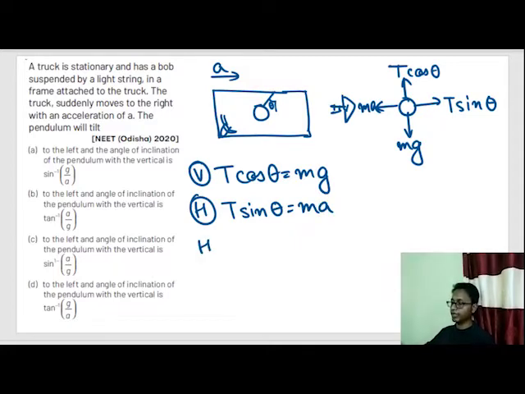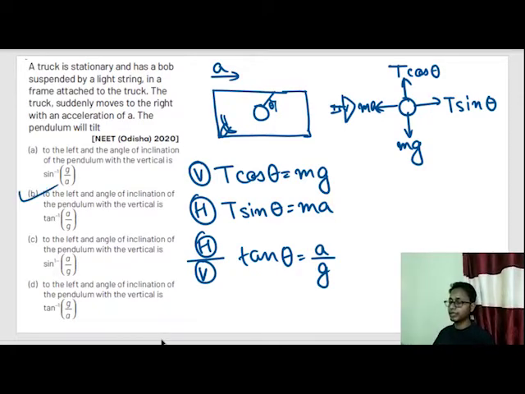So when we divide horizontal by vertical, we get T sin theta by T cos theta is equal to ma by mg, or tan theta is equal to a by g. So our correct option is option number B. The ball will tilt to the left, and the angle of inclination of the pendulum with the vertical is tan inverse a by g.